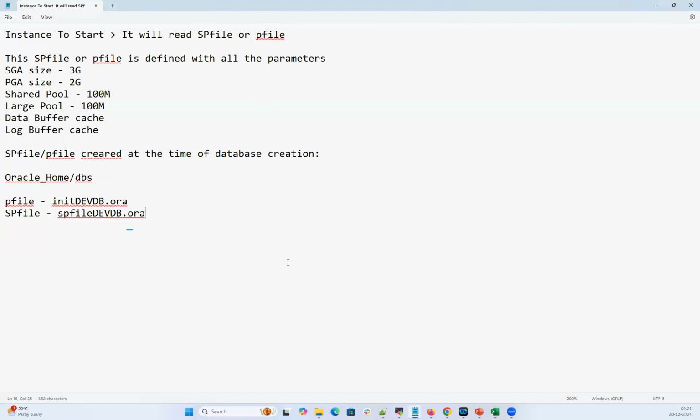Malika, I have a few queries before we move forward. First of all, what are the minimum mandatory parameters we need to define in the init or SP file to start an instance? Only one: DB name. DB name, right? And what would be the default SGA and PGA it will take if we start the instance? 3 GB, 2 GB. It depends upon your type of database, OLTP or OLAP.